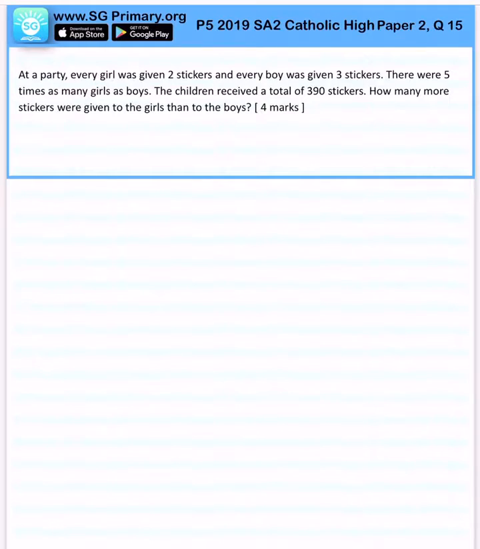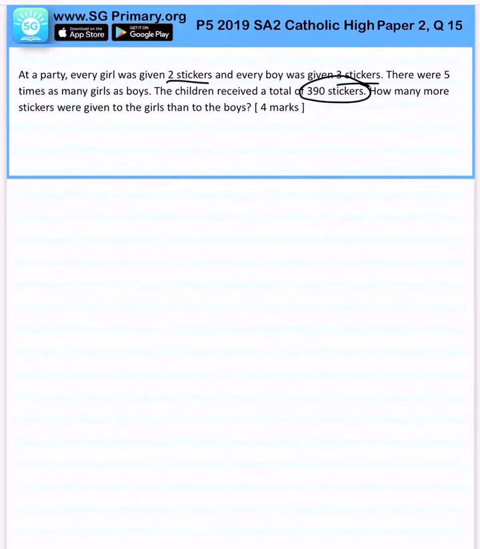At a party, every girl was given 2 stickers and every boy was given 3 stickers. There were 5 times as many girls as boys. The children received a total of 390 stickers. So how many more stickers were given to the boys than to the girls?